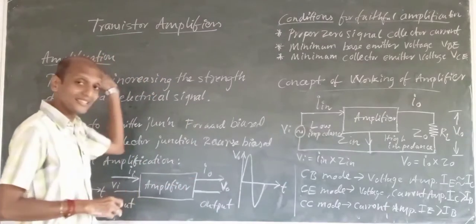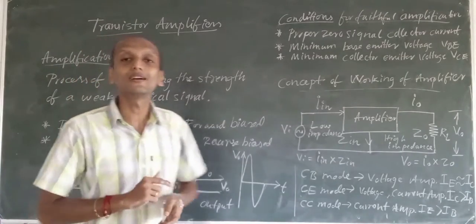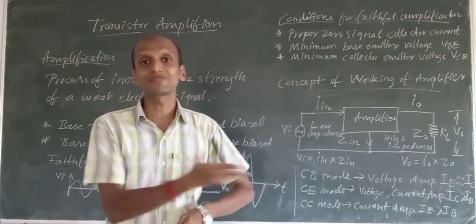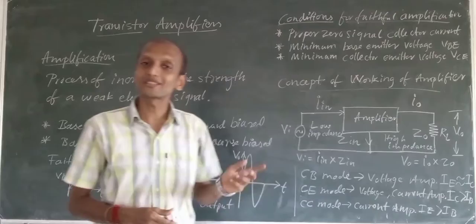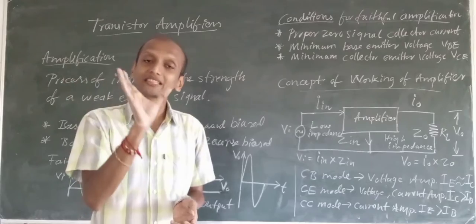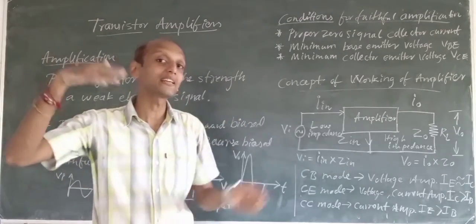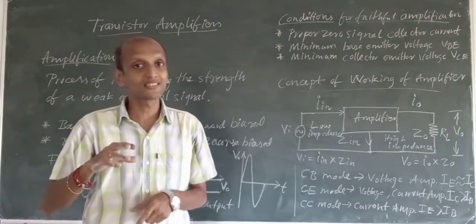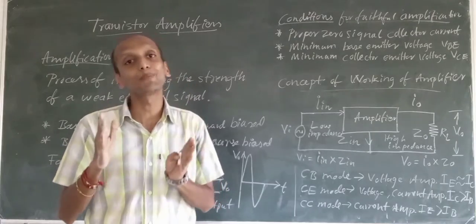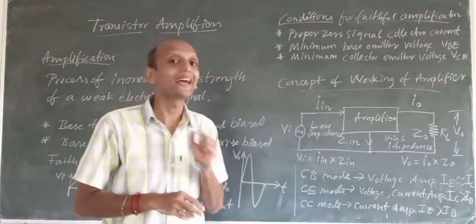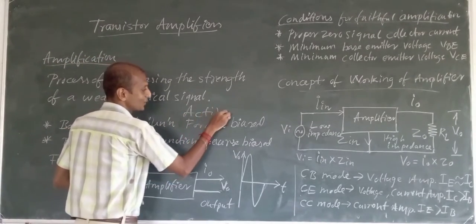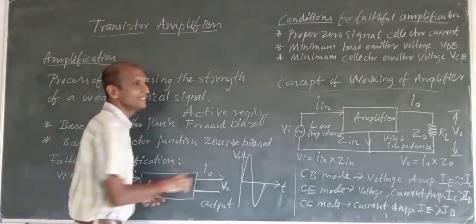So now transistor amplifiers. To make a transistor work as an amplifier, what is the main condition? That is what we learned in our previous chapter. There were three regions: cutoff region, active region, and saturation region, and if you go beyond the voltage, that will be the breakdown region. To make your transistor work as a best amplifier, it should be operated in the active region of the characteristic graph.